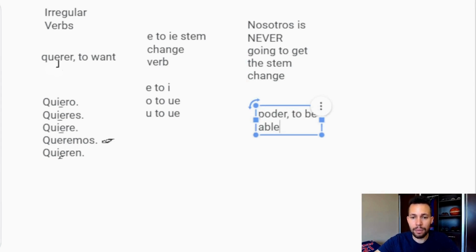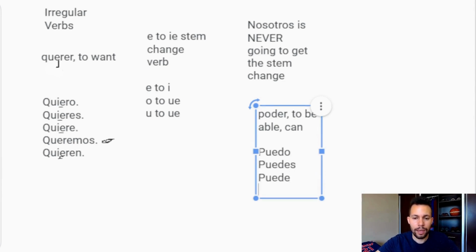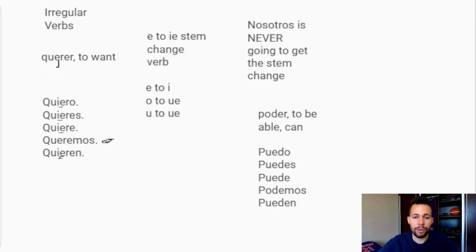Poder, it means to be able or can. It's an O to UE stem change verb. So that O is going to change to a UE. Puedo, puedes, puede, podemos. Nosotros doesn't get the stem change, so the O doesn't change to a UE, it just stays an O. And then pueden. And let's go ahead and put another one up.